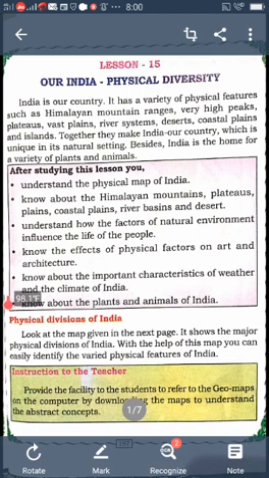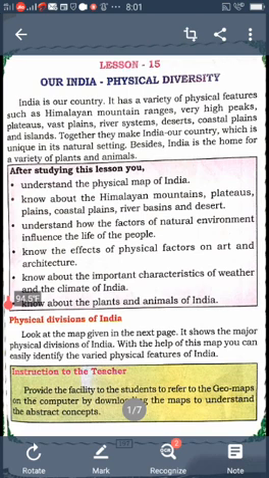The northern plains are a very important place in the Indian physical divisions. About 60% of the people live in this area, because it is plain land and has availability of water. For this reason a vast population lives in this area.